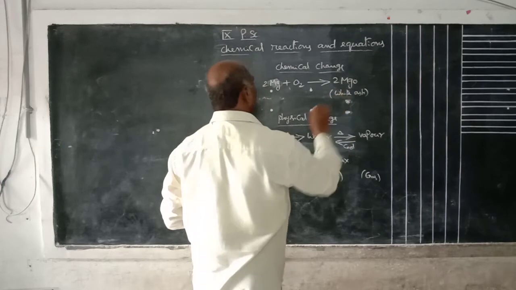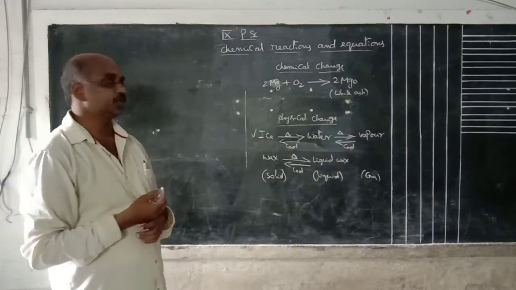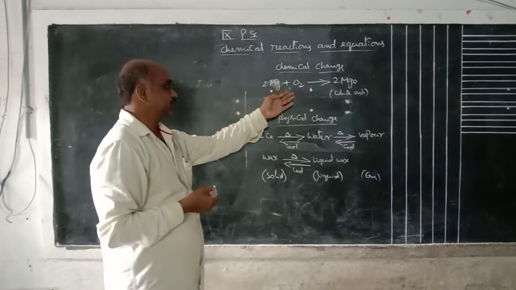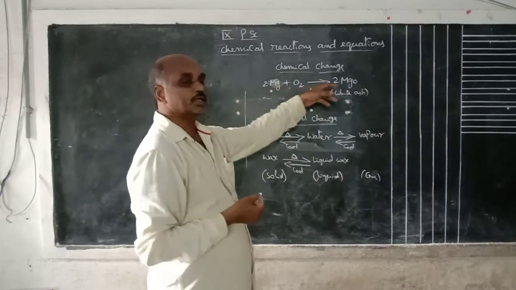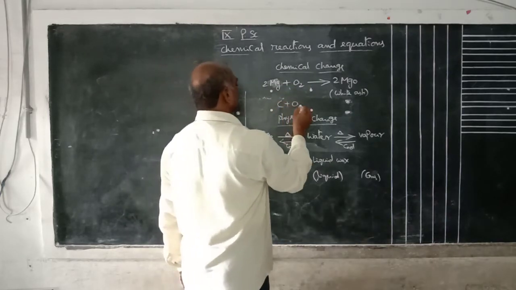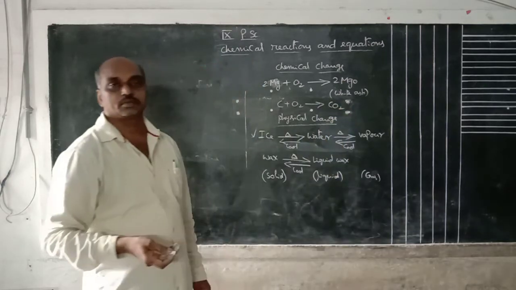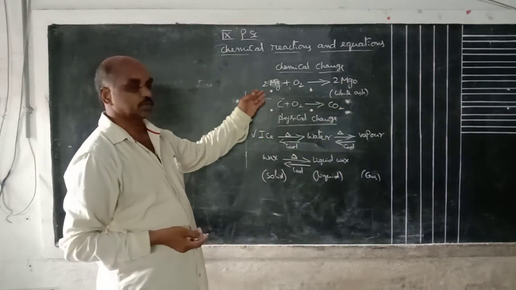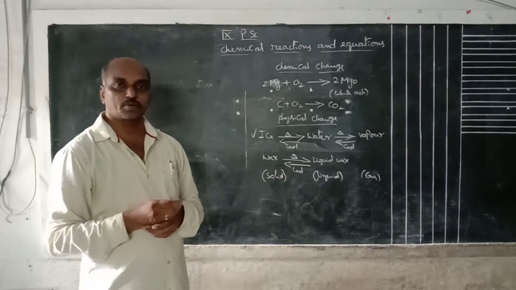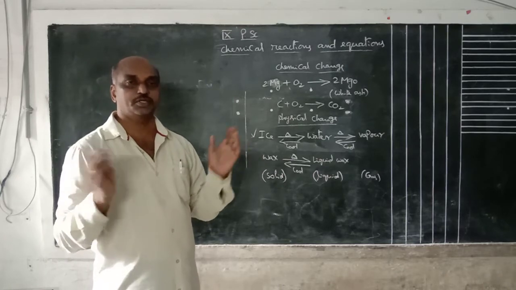Burning of magnesium means it reacts with oxygen to form magnesium oxide. Suppose carbon reacts with oxygen to form carbon dioxide. These are all chemical changes. Chemical change means the change happens in the chemical properties, the entire properties are changed.